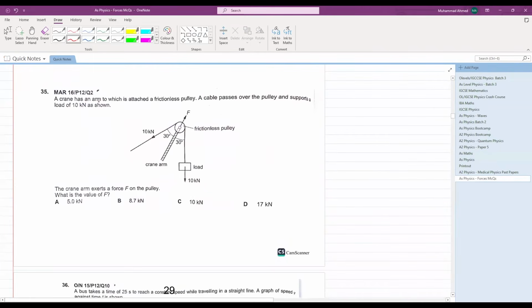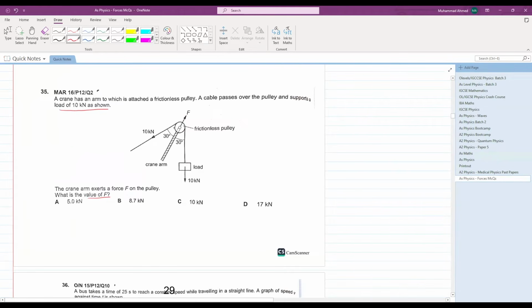Let's try this out. A crane has an arm to which is attached a frictionless pulley. A cable passes over the pulley and supports a load of 10 kilonewton as shown. The crane arm exerts a force F on the pulley. This is force F on the pulley. What is the value of force F? We have to calculate the value of force F.